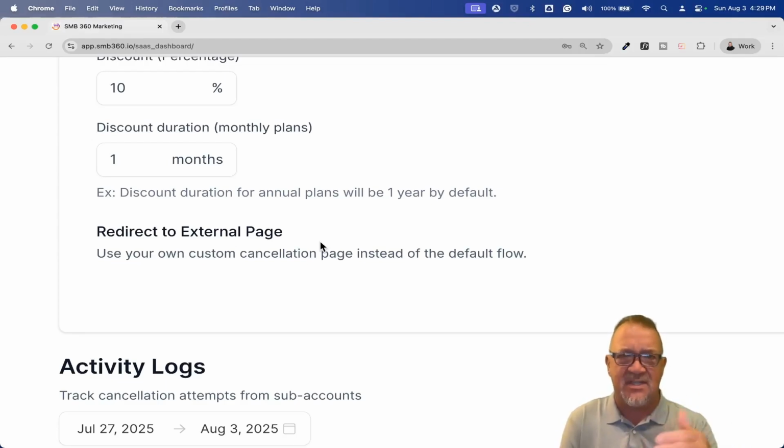Sometimes there could be a process to unwinding this that you'd have to take into account. So with redirecting to an external page, you may very well be able to automate a lot of that. If you already know your processes, you can put something in place that can help you and notify the right team members to do the right offboarding on this. Typically when a client comes on, it's onboarding, but when they leave, it's offboarding. Okay, great. What do I have to do to put their system back to the way it was when I found it, so that I can't be blamed or I'm not responsible for anything that's currently out there?